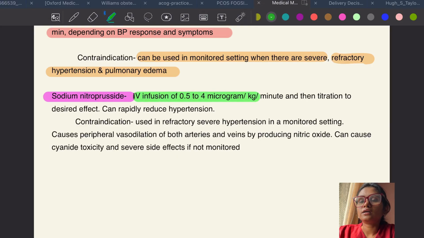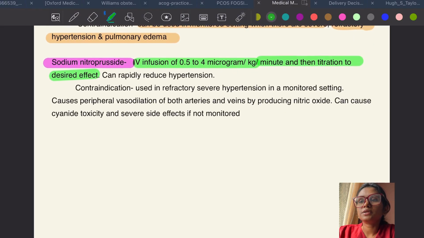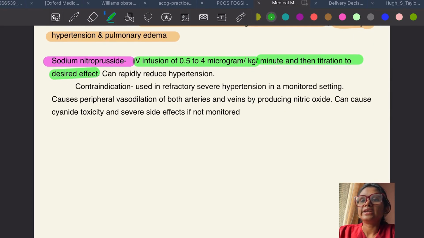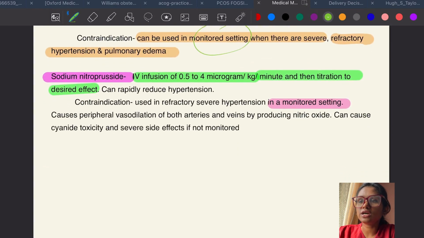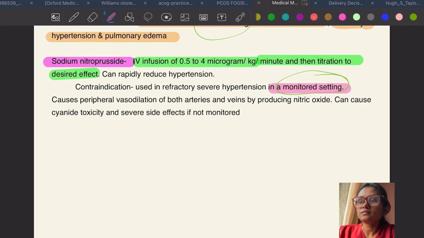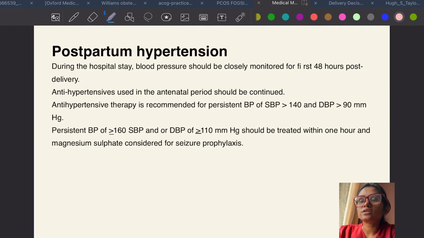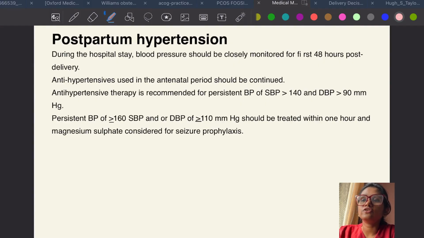Talking about sodium nitroprusside, IV infusion of 0.5 to 4 microgram per kg per minute, and then titration to desired effect. It can actually rapidly reduce hypertension. Contraindication, it is used in refractory severe hypertension in a monitored setting. Again, same. You have to use both of these drugs in monitored setting. Okay. And then it causes peripheral vasodilatation of both arteries and veins by producing nitric oxide. It can also produce cyanide toxicity and severe side effects if not monitored.